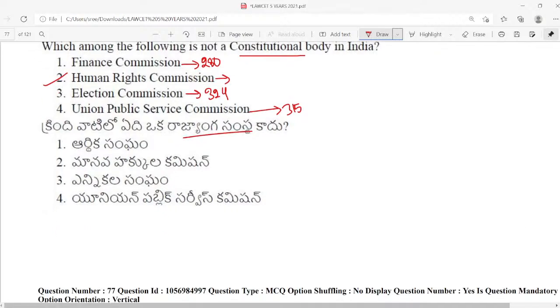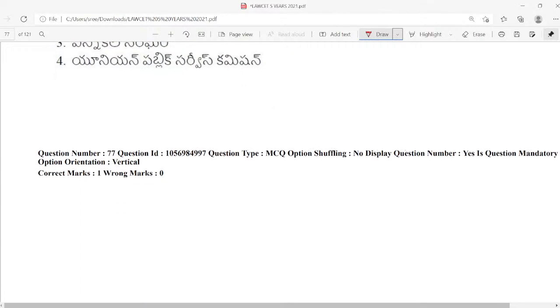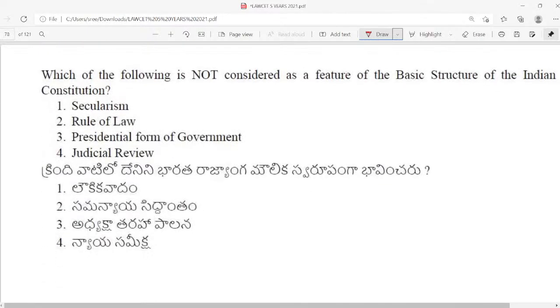Now let us proceed with the next question, question number 77. Which of the following is not considered as a feature of the basic structure of the Indian constitution? Which of the following is not a part of basic structure? Secularism, rule of law, presidential form of government, or judicial review?